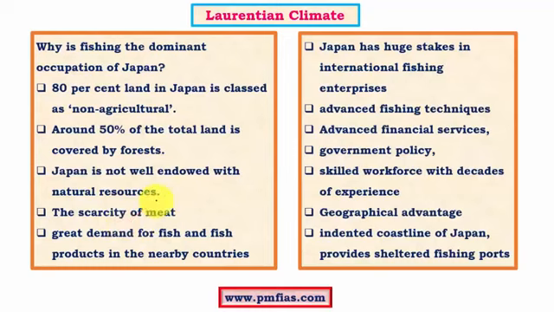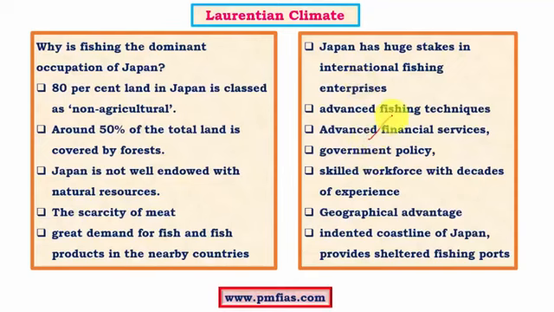And there is scarcity of meat, especially because of the absence of land and pastures. There is no significant dairying industry, and there is great demand for fish in the neighboring regions which are less developed. So Japan has a very highly technical and well advanced fishing industry, so its trawlers are highly mechanized, so it can catch fish from faraway regions as well as from its own island regions, and it can export to the international market, which is quite rampant, especially in the Southeast Asian countries.